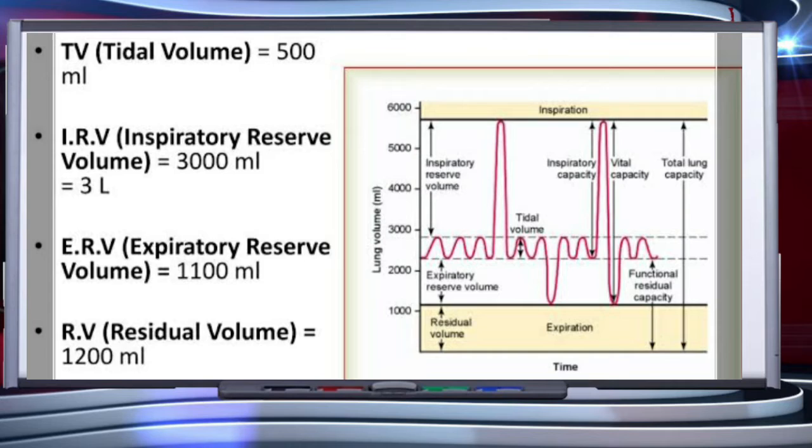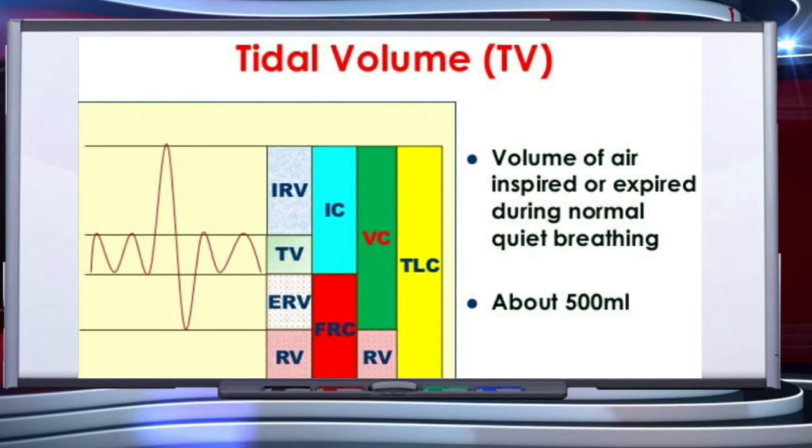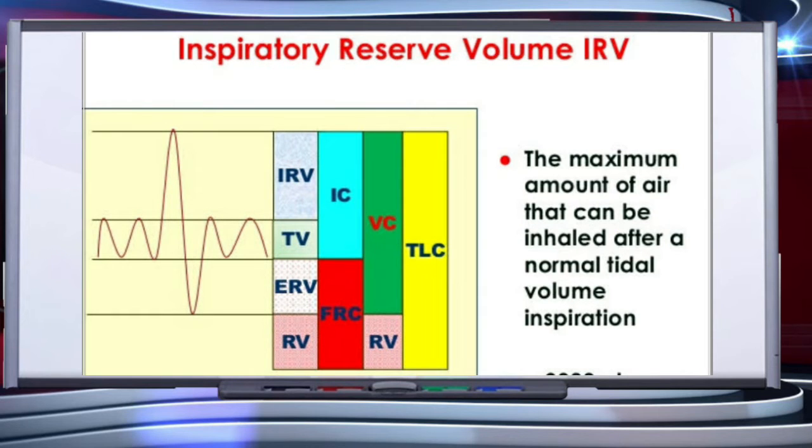In terms of lungs, we have four volumes: TV, that is tidal volume, inspiratory reserve volume, expiratory reserve volume, and residual volume. Tidal volume: volume of air inspired or expired during a normal respiration is called tidal volume. It is approximately 500 ml, that is, a healthy man can inspire or expire approximately 6,000 to 8,000 milliliter of air per minute.